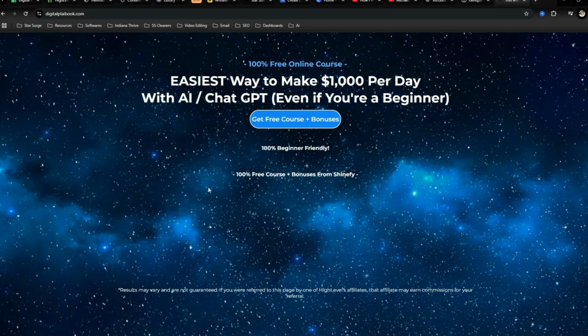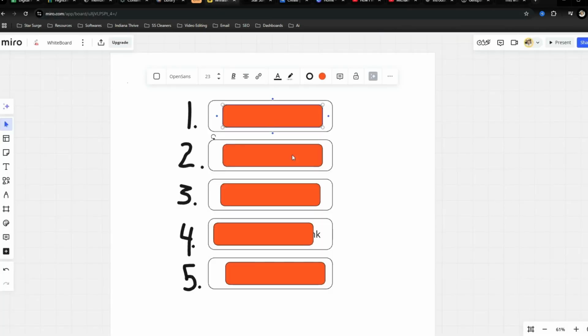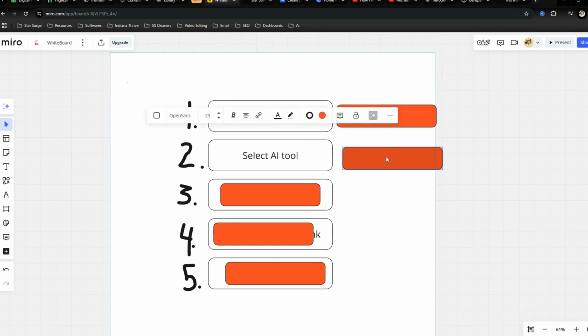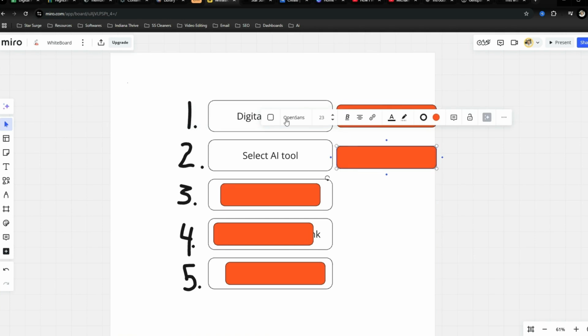So now let's jump into the topic for today. Going over to the whiteboard, there's five things that we are going to cover. First one, we already took care of about getting a digital playbook. Next one is we want to select an AI tool.